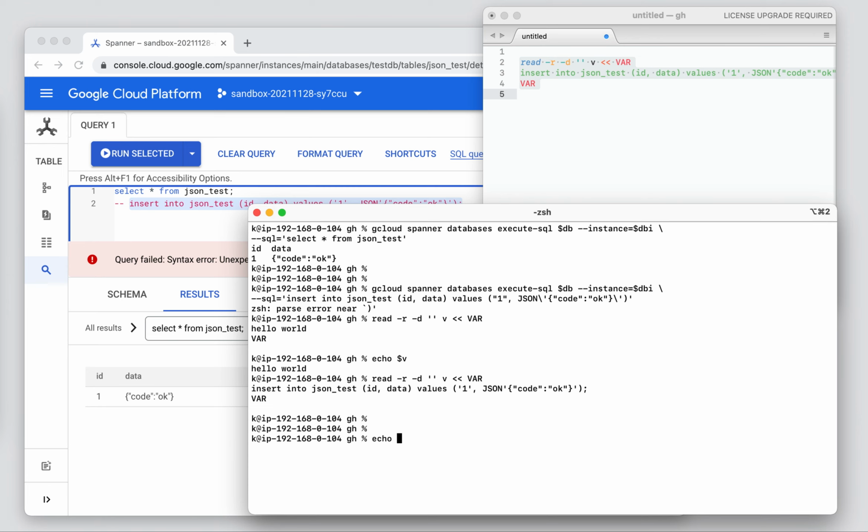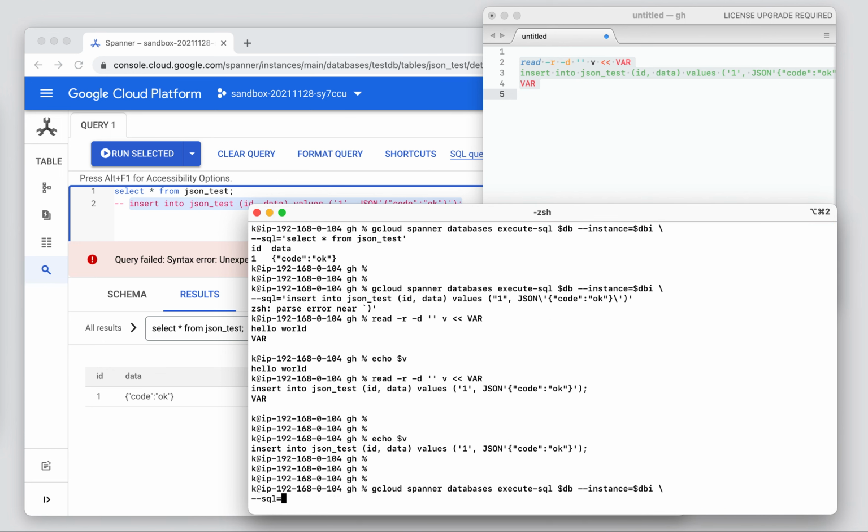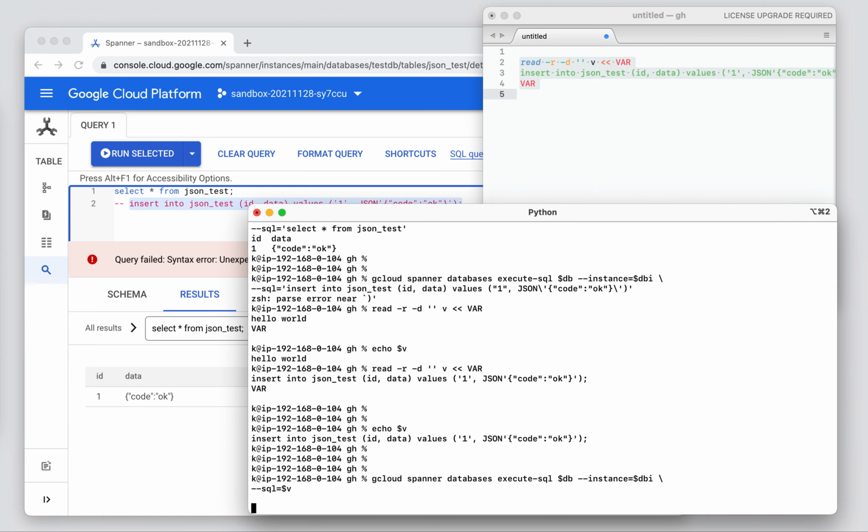Let's check it. Yes, we have a single quote, we have a double quote, and it should be okay. So now let's reuse this query. Like this. And we run it.